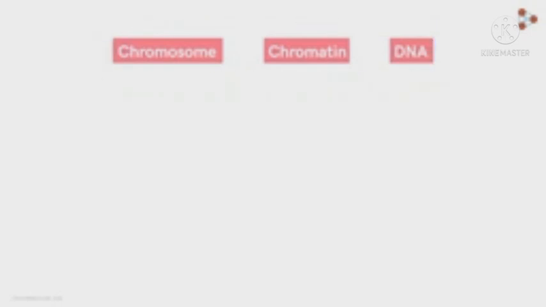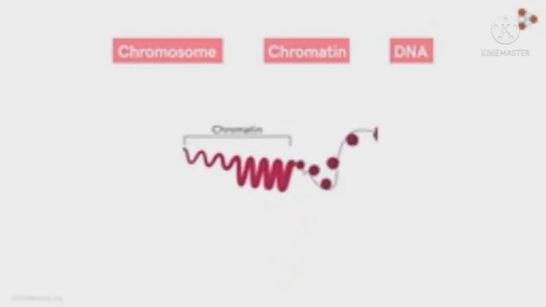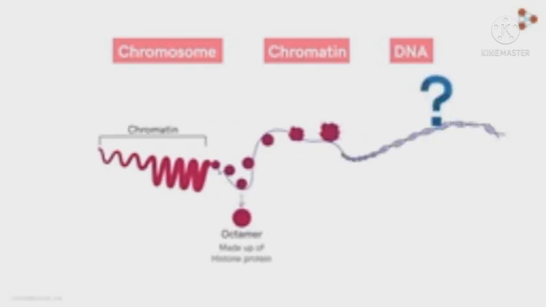We've seen these tangled thread-like structures in the nucleus. Any idea what they are? Well, these are called chromatin. If we zoom in further, we find these thread-like structures appear to have this bead-on string arrangement. These beads are nothing but octamers made up of histone proteins. And what about this string? Well, that's our DNA molecule. Yes, this string-like structure wrapped around the histone octamer is DNA.